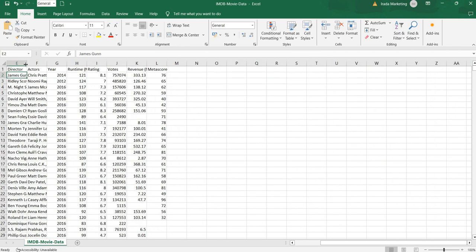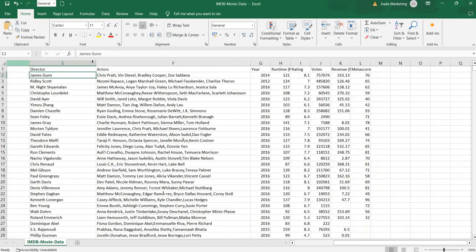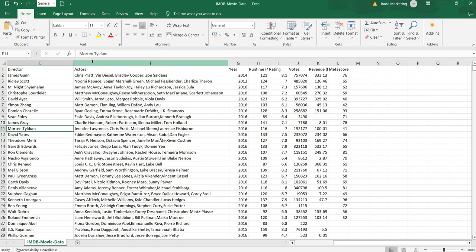Then the director's name. So here is the name of the director. Here it is. So only one director for every movie title. That's good for us. It will help in the analysis and in the data cleaning process. And here are the actors: Vin Diesel, Bradley Cooper. So there are some actors performing in the movie, and for different titles there are different actors.